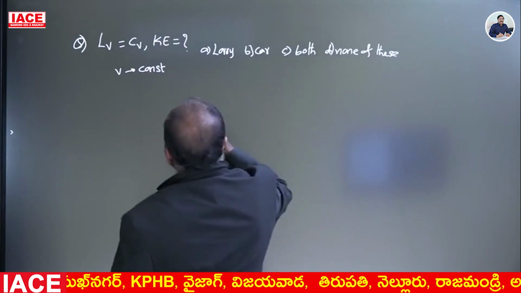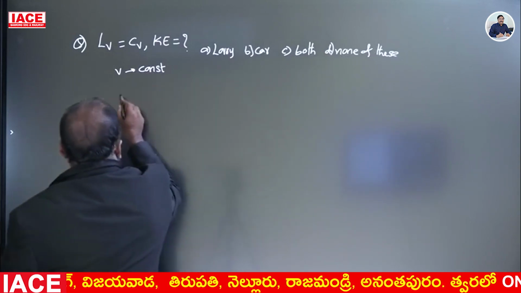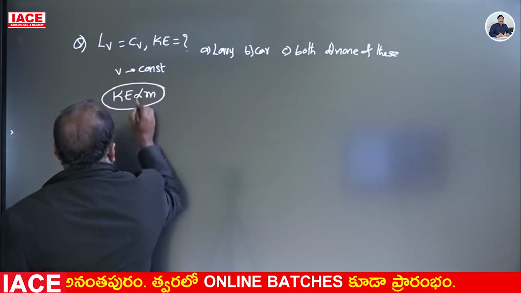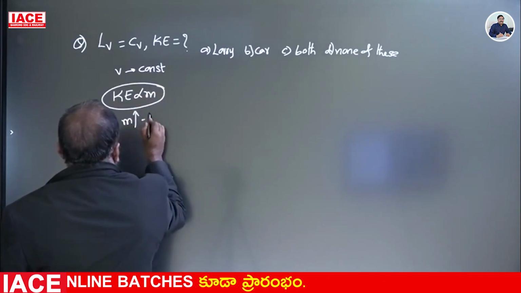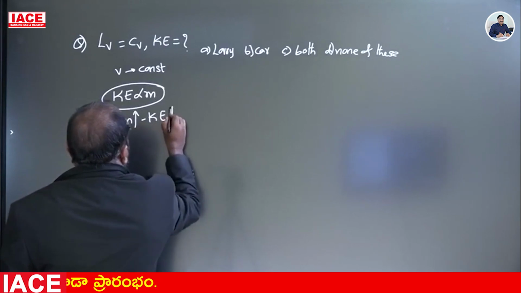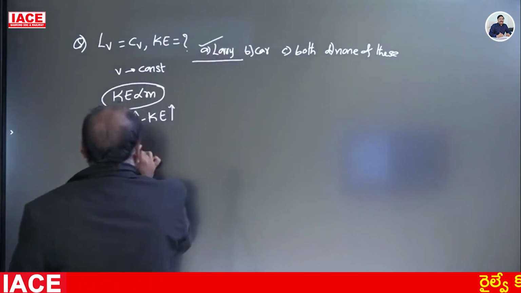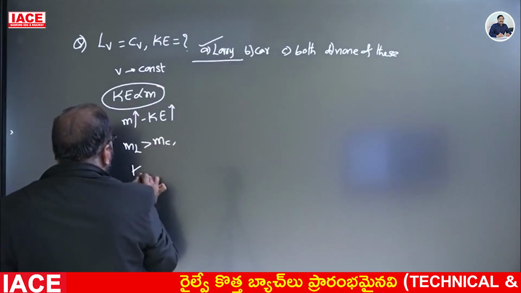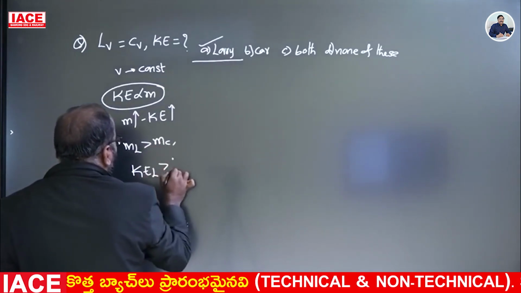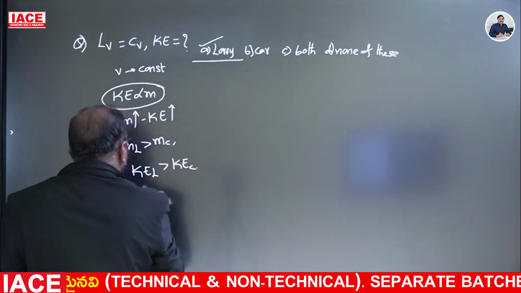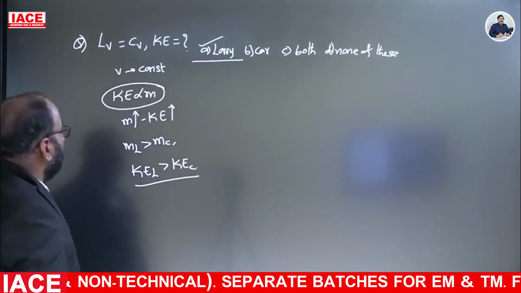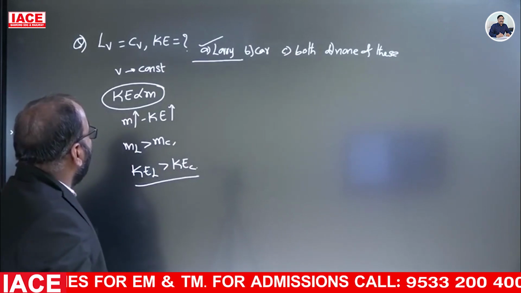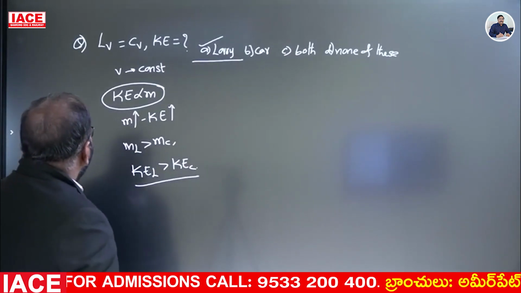V is constant, no? When V is constant, what is the relation between kinetic energy and mass? Directly proportional. In this, if mass is increased, kinetic energy also increases. So that is why the mass of the lorry is more than the mass of the car. So the kinetic energy of the lorry is greater than the kinetic energy of the car. So the answer is: the lorry has more kinetic energy than the car.